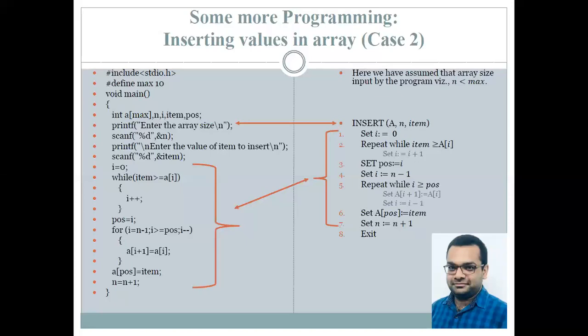Now statement number 7 is very important. Why have we set n equals to n plus 1? Because our array size has increased now.